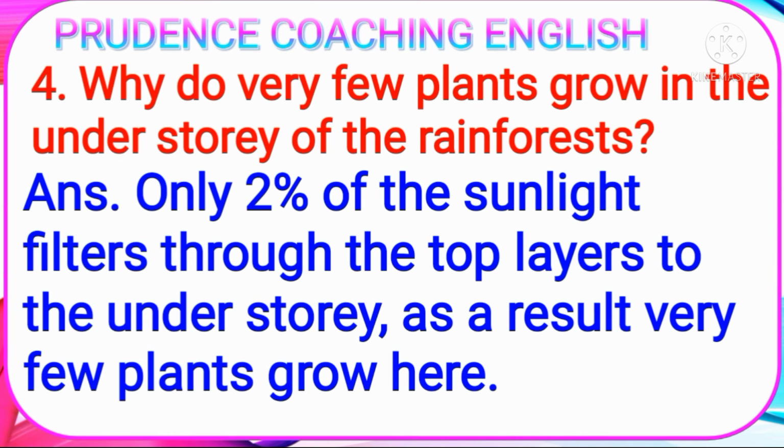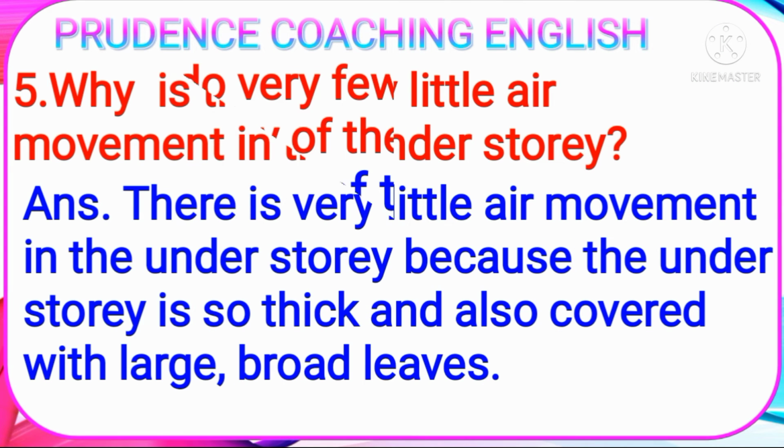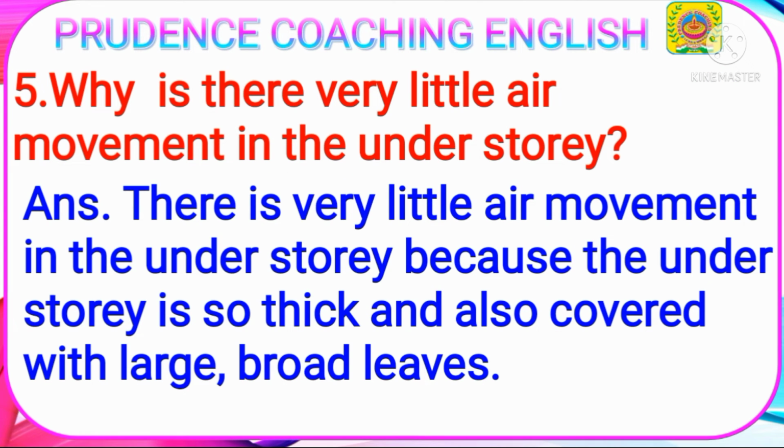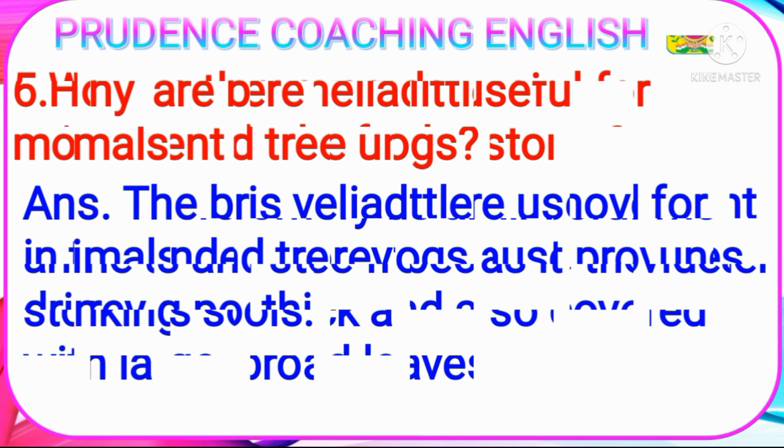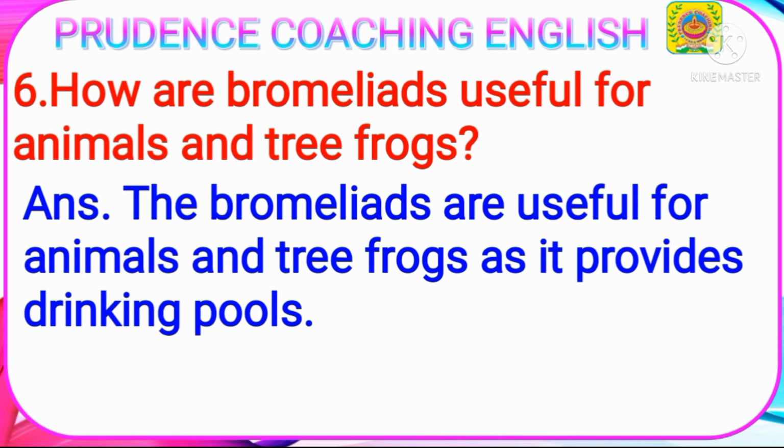Fourth one, why do very few plants grow in the understory of the rainforest? Answer. Only 2% of the sunlight filters through the top layers to the understory. As a result, very few plants grow here. Number 5. Why is there very little air movement in the understory? Answer. There is very little air movement in the understory because the understory is so thick and also covered with large broad leaves. Number 6. How are bromeliads useful for animals and tree frogs? Answer. The bromeliads are useful for animals and tree frogs as they provide drinking pools.